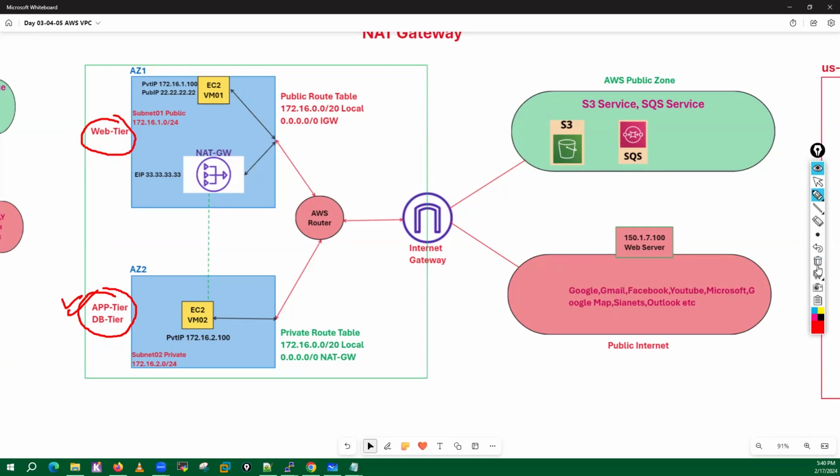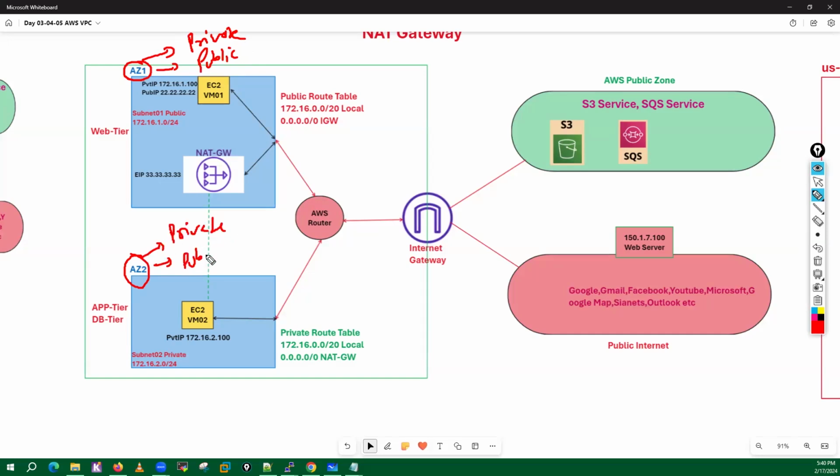Here, what I have done, we have two availability zones, AZ1 and AZ2, right? In AZ1, I have one private subnet and I have one public subnet. Here also I have one private subnet and one public subnet.